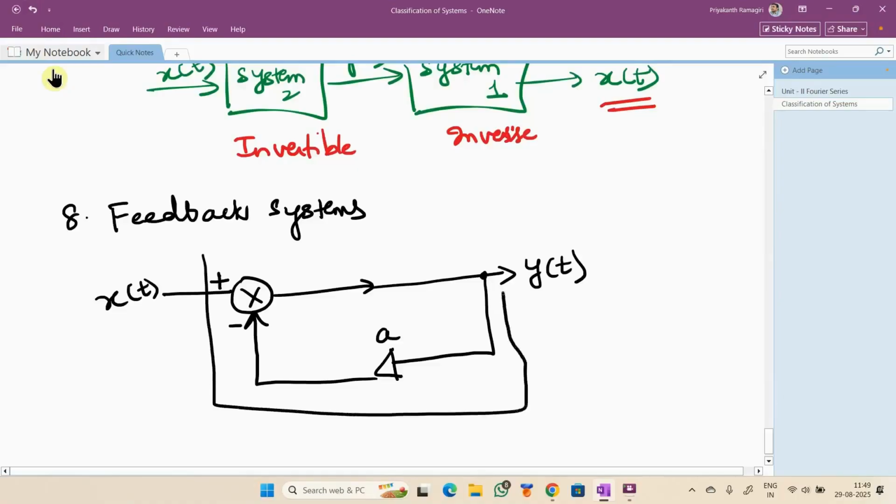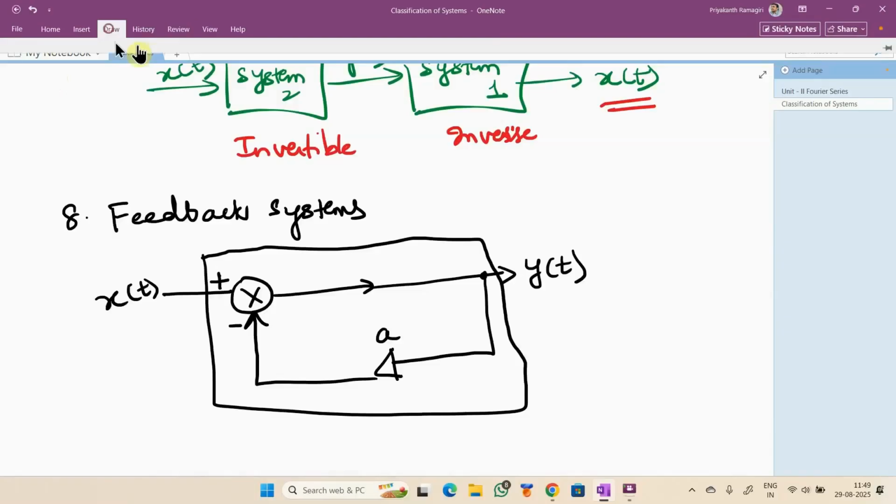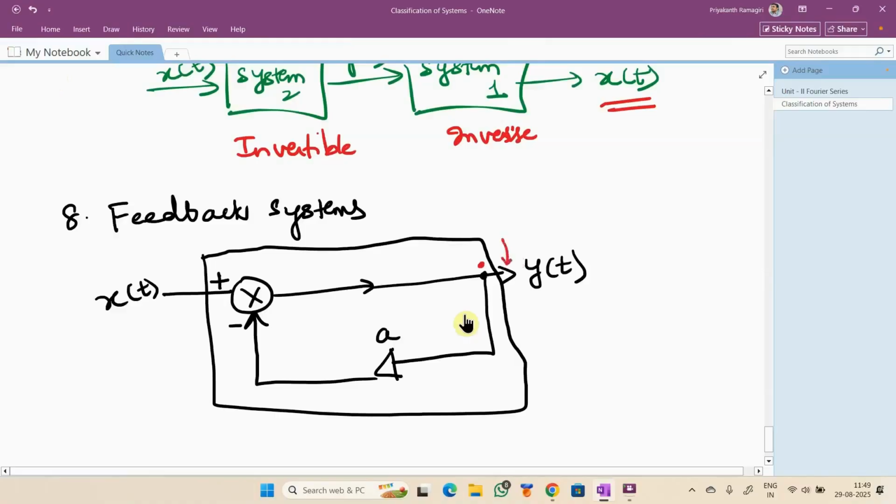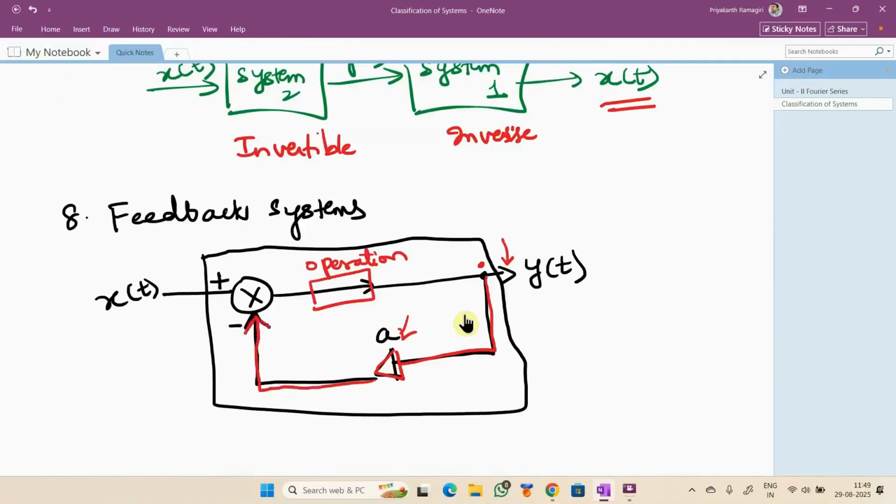This entire system is called a feedback system, where the output received here, you can see you received output, right? Yes, sir. Because of some operation, you received some output, and that output is fed back, maybe with a gain of some A, to the input again, and it again calculates y.